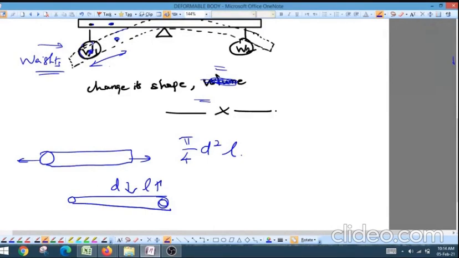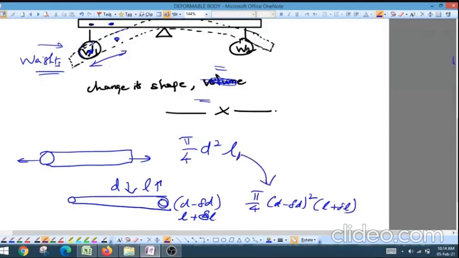So you consider the diameter in this case as d minus del d, and length is L plus delta L. So if you calculate, the volume will be pi by 4 (d minus delta d) square into (L plus delta L). So both these volumes will be same. Only thing, the shape will be altered. So this is about deformable body.